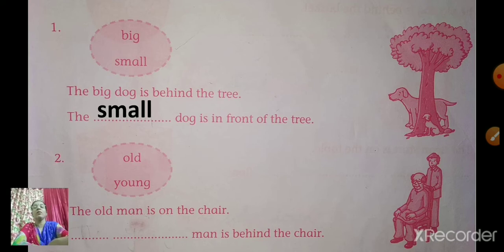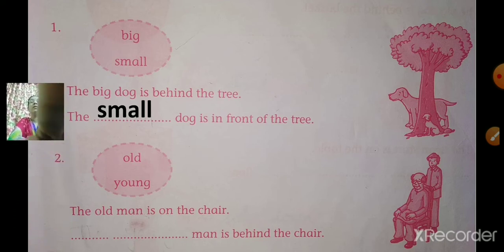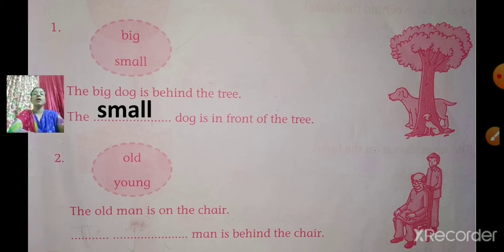Yes. Now next, number 2. See the words in the circle. Old and young. So the opposite of old is young. Now see the sentence. You can see two persons are there. One is an old man, another one is young. Okay. See the sentence. The old man is on the chair.